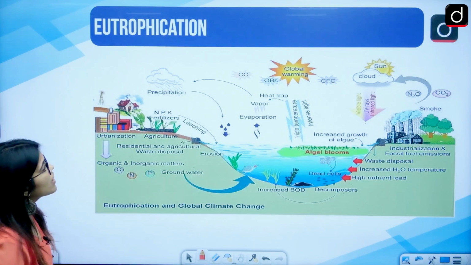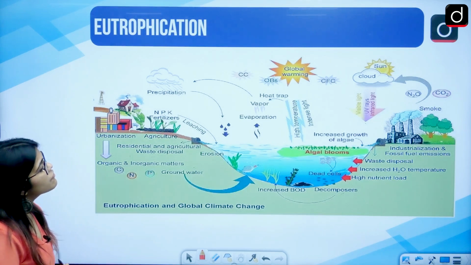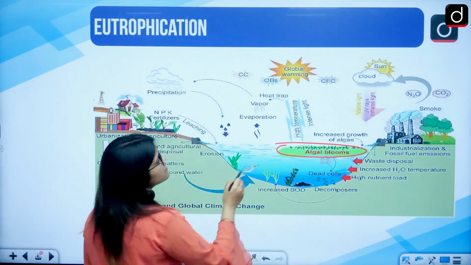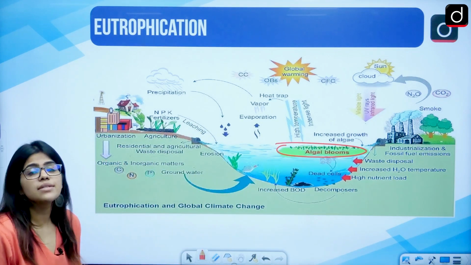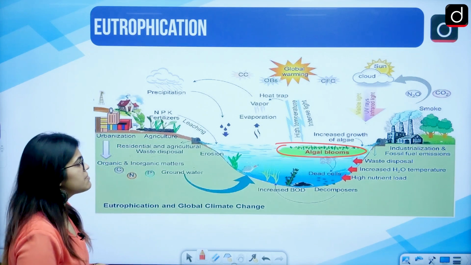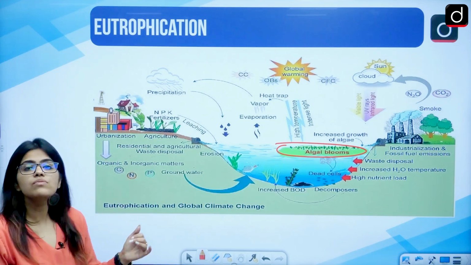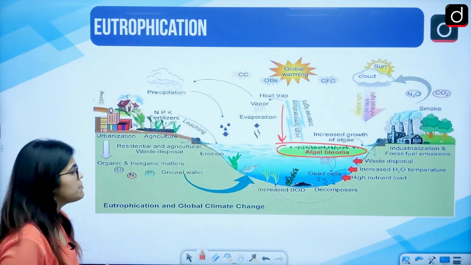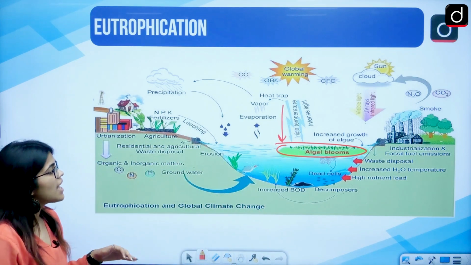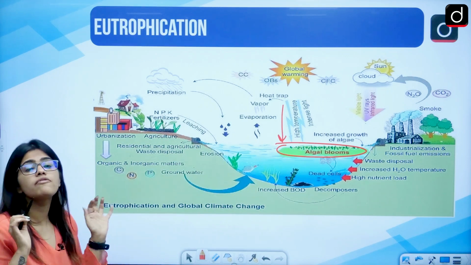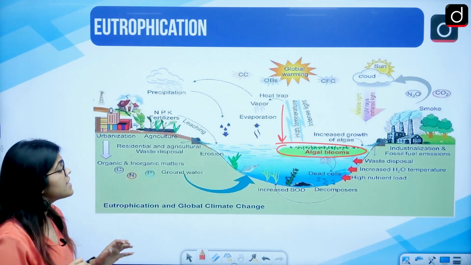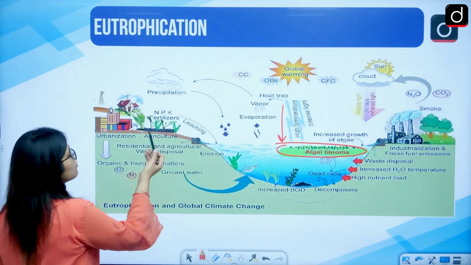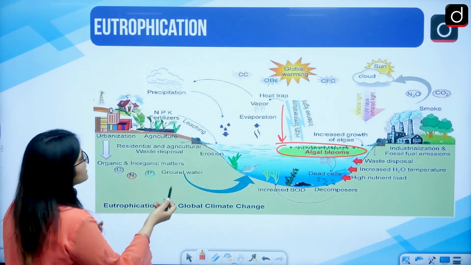So look at this diagram. Of course there is this growth of algae bloom, and because of this algae bloom, the heat would be trapped or bounced back, and it won't go downward. It won't be able to penetrate into the water that is present here. Also, we see that an excess amount of nitrates and phosphates can lead to the growth of algae. They can be added through different processes, like leaching.